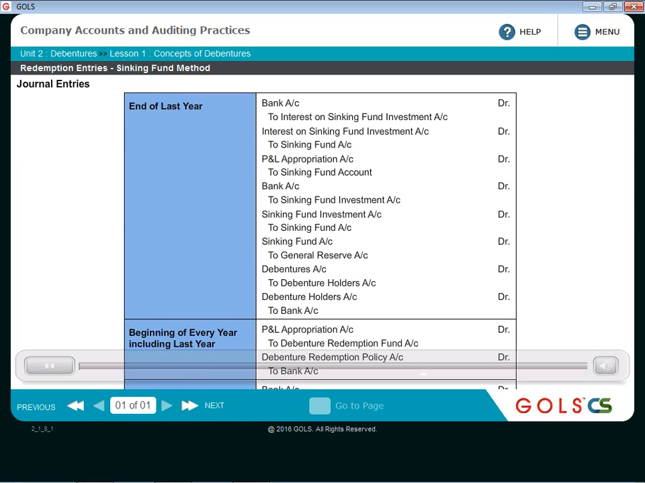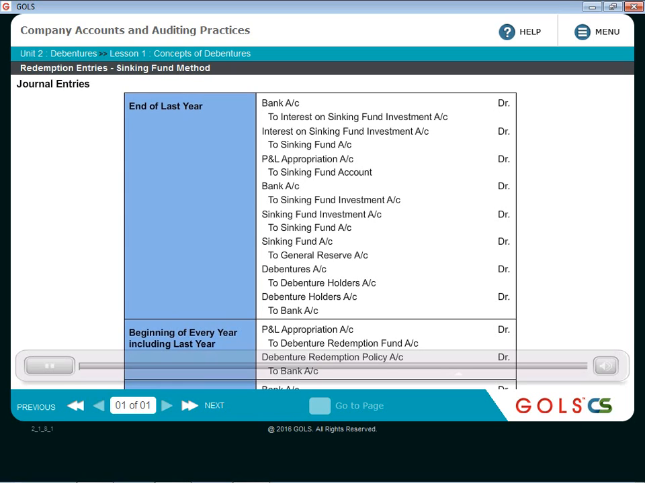Now, instead of investing the amount in specified securities, sometimes the companies may go for insurance policy. So in that case, the logic is similar to sinking fund. There are certain differences. Now, how does the insurance policy work? Every year the company will pay the premium, and then whenever it is time for redeeming the debentures, that time the company needs money. So company will surrender the insurance policy, get the surrender value, and use it for repaying back to the debenture holders.